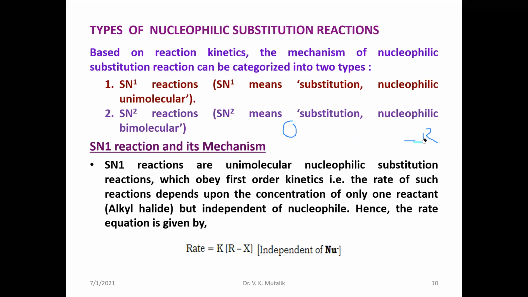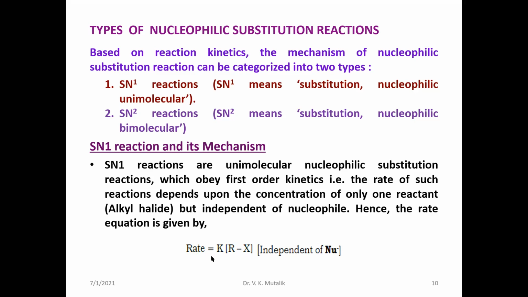These obey first order kinetics, in which the rate of reaction depends only on the concentration of the substrate, often called the alkyl halide, but is independent of the nucleophile, where the rate is represented as k times the R-X bond concentration.